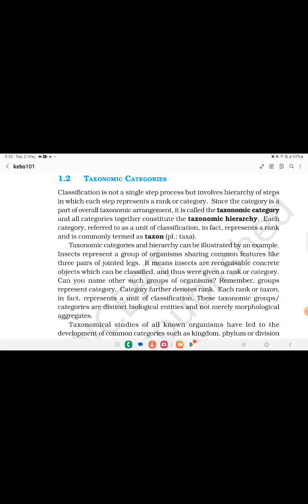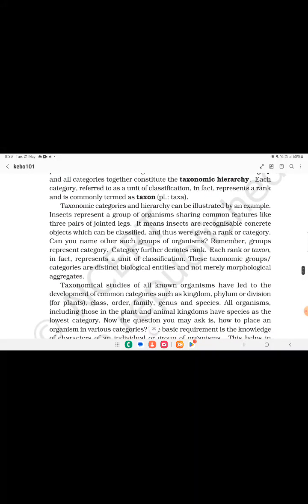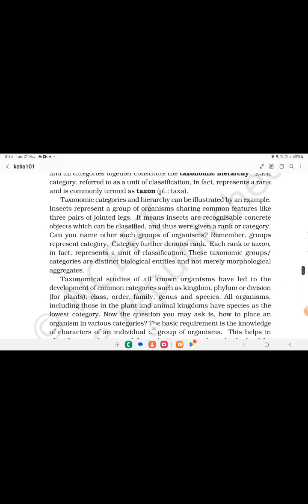Each category, referred to as a unit of classification, in fact represents a rank and is commonly termed a taxon. The plural is taxa. Taxonomic categories and hierarchy can be illustrated by an example. Insects represent a group of organisms sharing common features like three pairs of jointed legs. It means insects are recognizable concrete objects which can be classified and thus were given a rank or category.